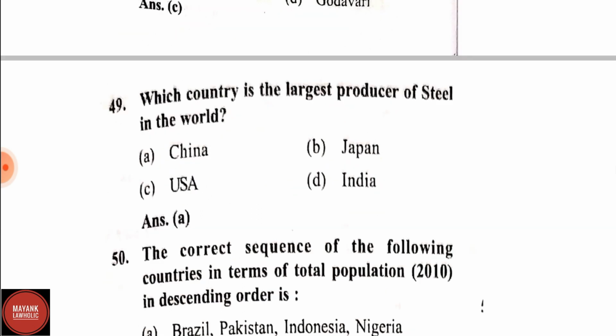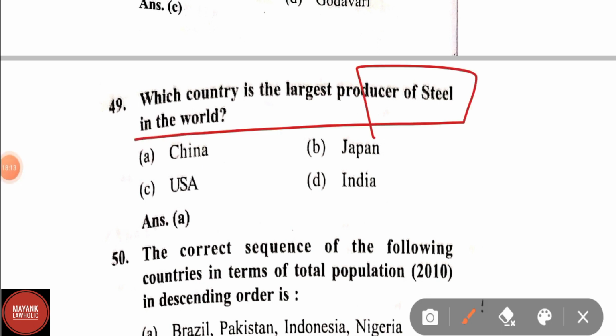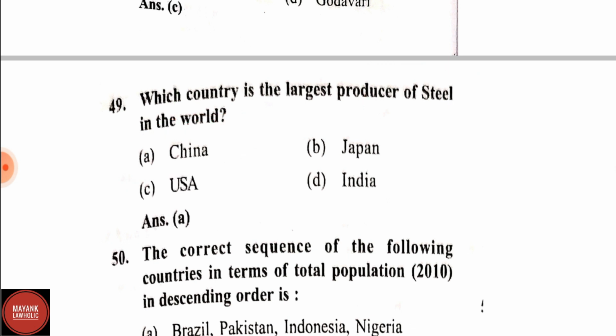Question number 49. Which country is the largest producer of steel in the world? In 2013, when this question paper was asked, the answer was China, and still the correct answer is China. China is the largest producer of steel in the world. Now let us proceed to question number 50.